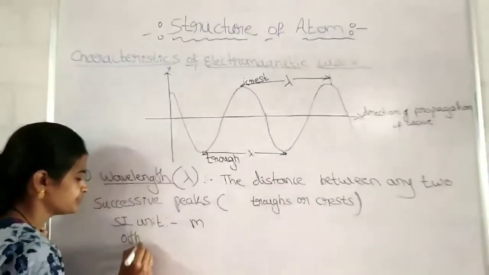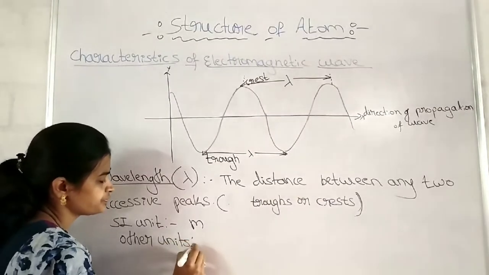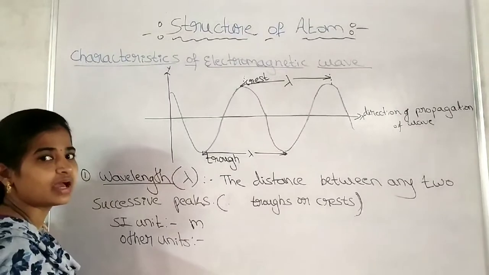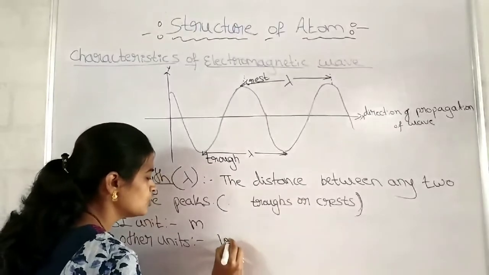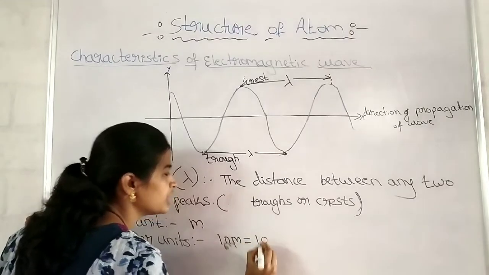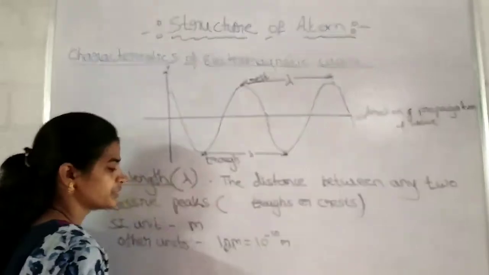I'll write here, other units. We can measure in nanometer. We can measure in angstrom unit. But you should know, 1 nanometer is equal to how many meters, students? 10 raised to minus 10 meter.